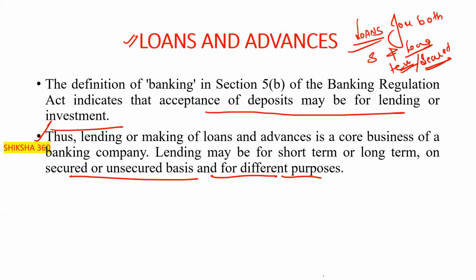Some loans are secured, where there is security, and some loans are unsecured. For example, in the PMEGP, the Prime Minister's Employment Generation Programme, loans are given for the manufacturing sector.